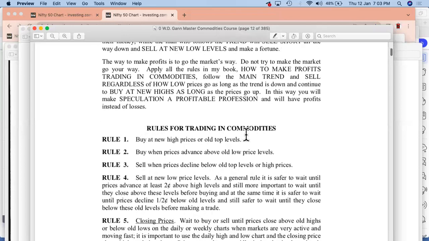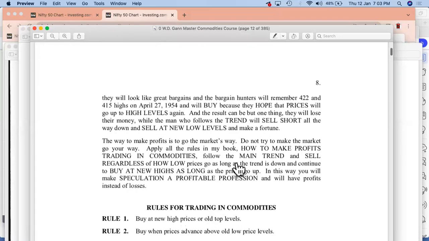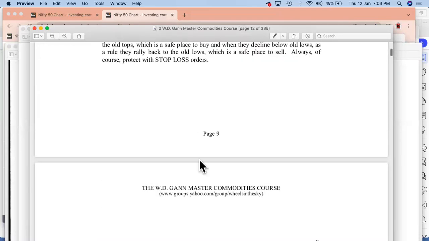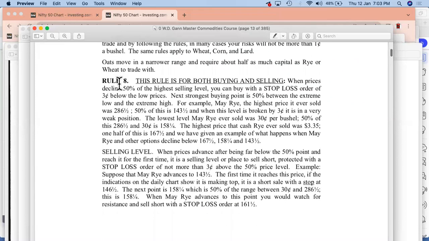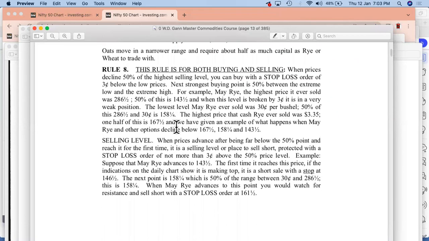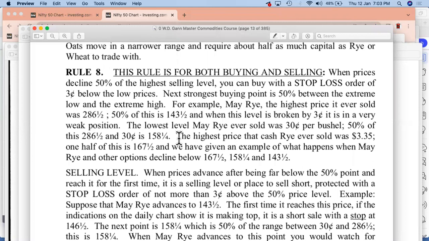So here we go to the page number, and here we'll be finding rules for trading in commodities. This comes at page number 9, and from page number 9 we go to the next page, which is page number 10. So in page number 10 there is a rule, which is rule number 8. We have to read this rule. I'll probably just try to zoom this. Yes, that's it, right? So what does the rule say?